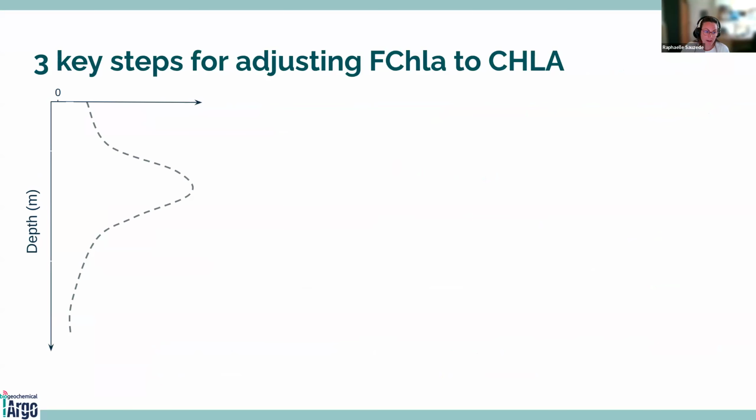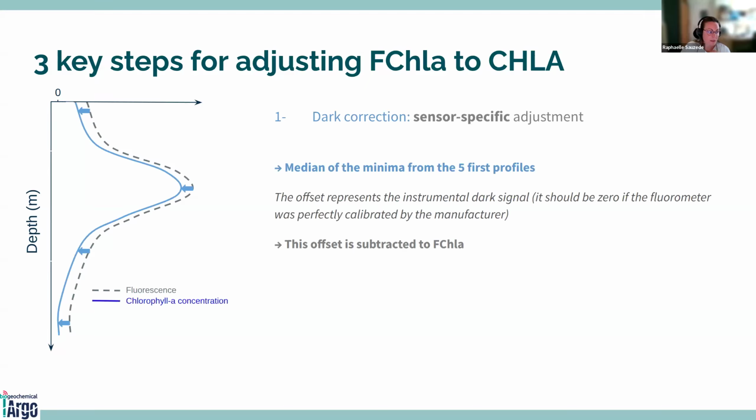So in Argo, we have 3 steps for adjusting the fluorescence into chlorophyll concentration. So here, let's say that it's the fluorescence signal. We will first apply the dark correction. It's a sensor-specific adjustment. For correcting the dark, we use the median of the minima from the first 5 profiles, and then we use this offset for all the lifetime of the float.